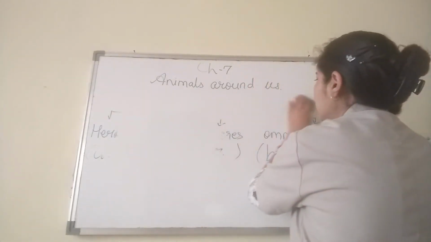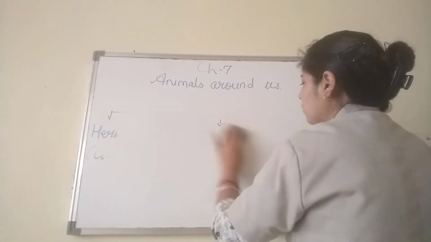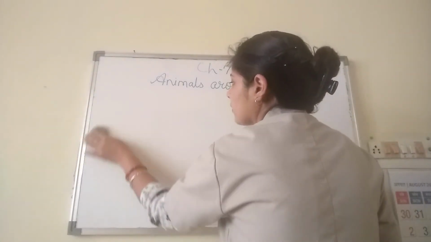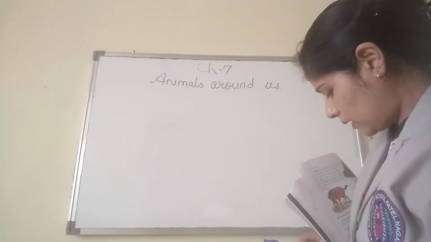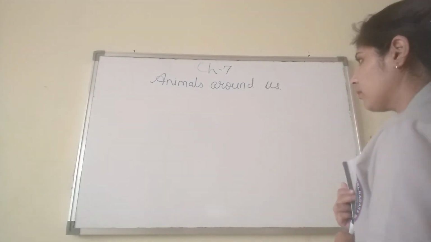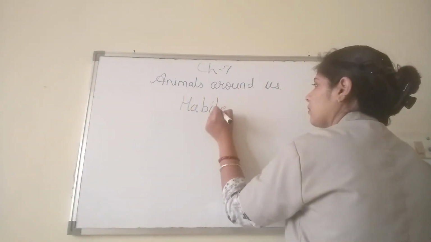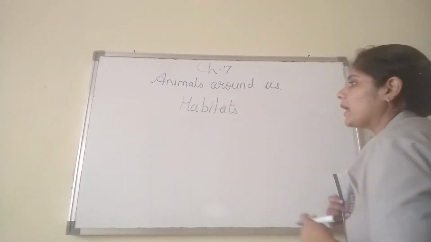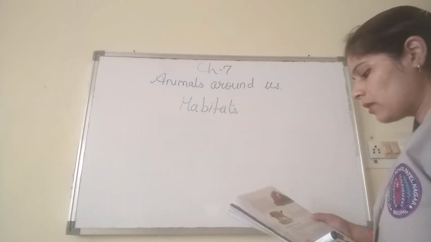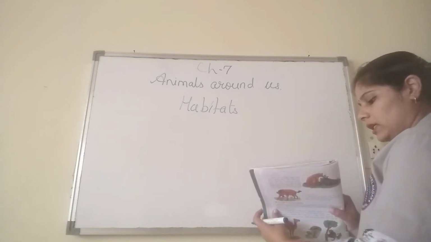So I hope you are clear till here about the different diets of the animals. Now we are going to learn the habitat of the animals. Okay, so here it is habitat. Then in habitats we again have three categories here.